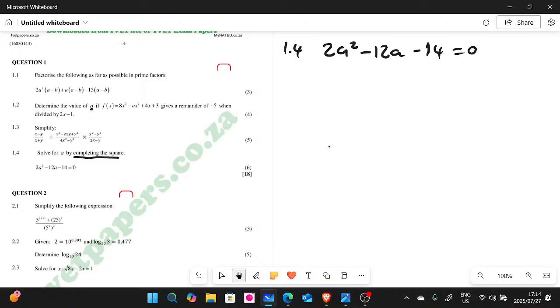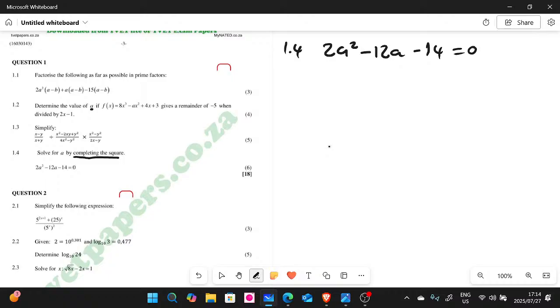So the first step, guys, you divide by the coefficient of x squared, or a squared, right? So here we must divide by the coefficient of a squared. If it was x squared, this coefficient, we call it a. I hope you'll be able to notice this, because it's easy to forget.